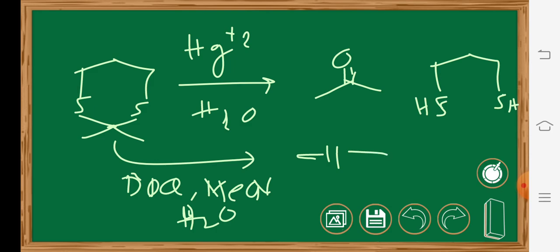So that's why this is another application of DDQ for the deprotection of acetyl and silyl ether and also for the dithiane.